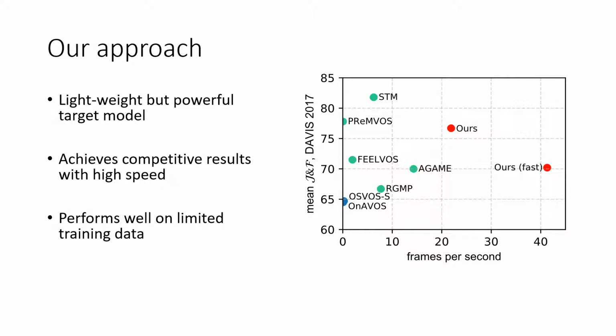At its core is a robust but lightweight module dedicated to quickly learn and model the target appearance. In the plot to the right, we see our results on Davis 2016 speed versus Davis 2017 scores. It achieves competitive results with frame rates far beyond the state-of-the-art. When training data is limited, it can even outperform it.